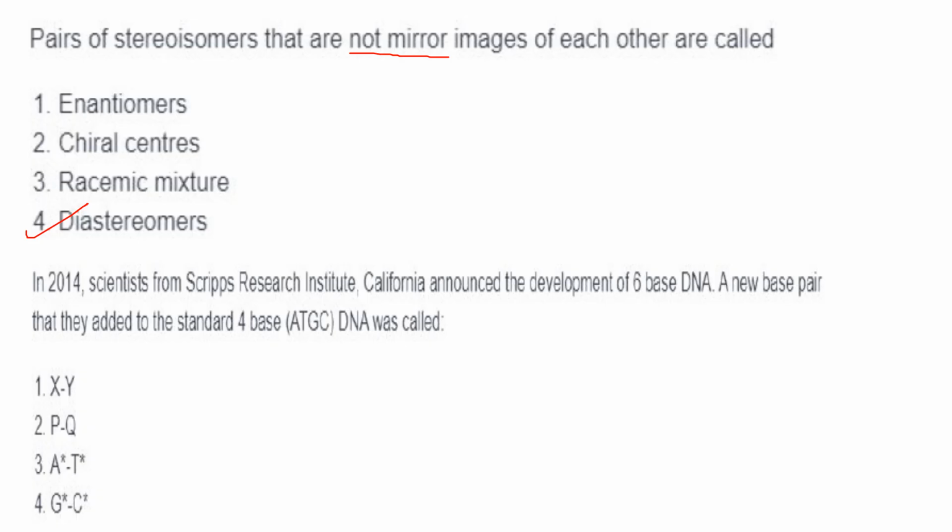The new base pair that they added to the standard 4-base, that is ATGC, DNA was called X and Y. And these base pairs mimic the structure and properties of the natural base pairs, and could be recognized and replicated by DNA polymerases as well. So that is what they have developed.